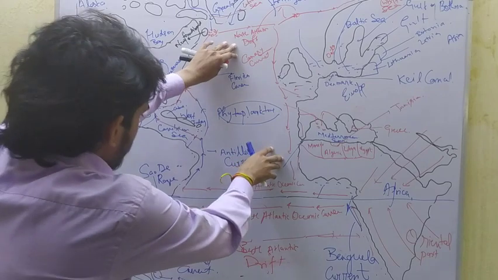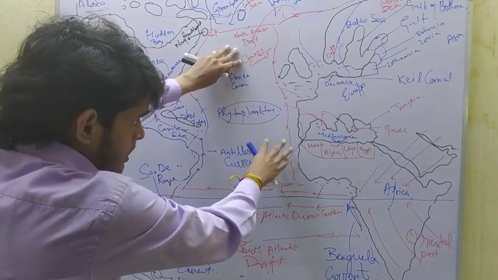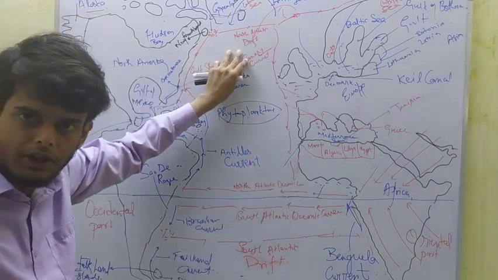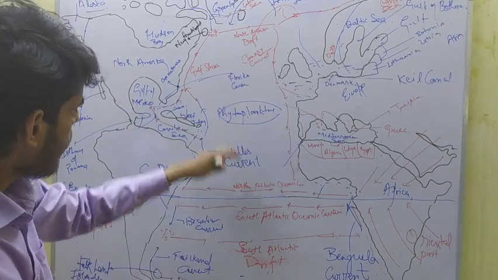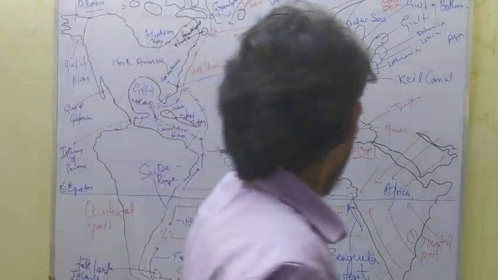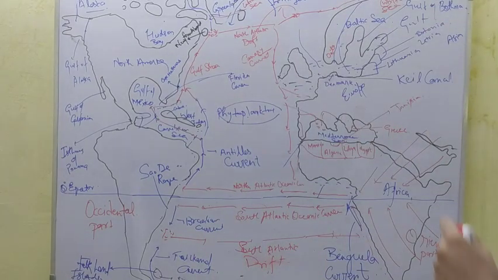So this is all about the North Atlantic Oceanic current and the South Atlantic Oceanic current. This is the overall picture of the oceanic currents of the Atlantic Ocean.